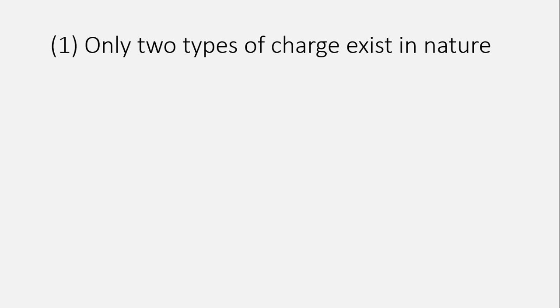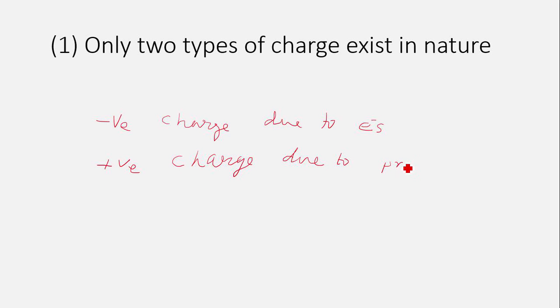The first is only two types of charge exist in nature. As we know, there are only two types of charges in nature. First is, say, negative charge due to electrons, and the second is the positive charge due to protons. And we know that if a body is neutral, that does not mean that the body does not have any charge.